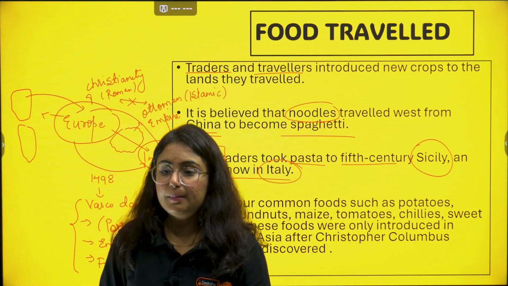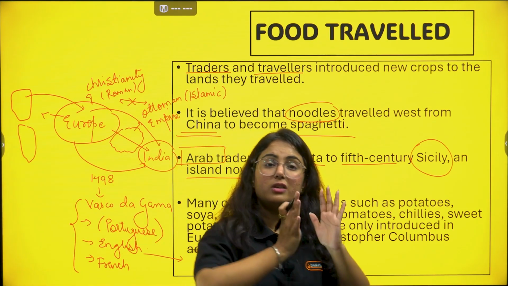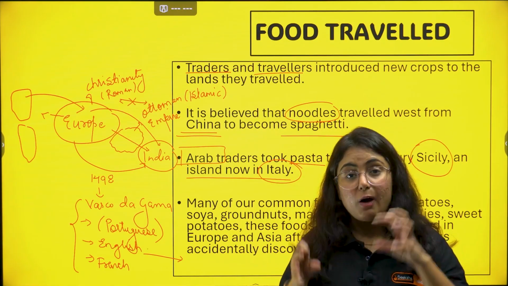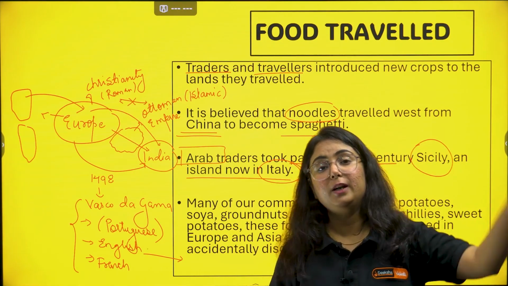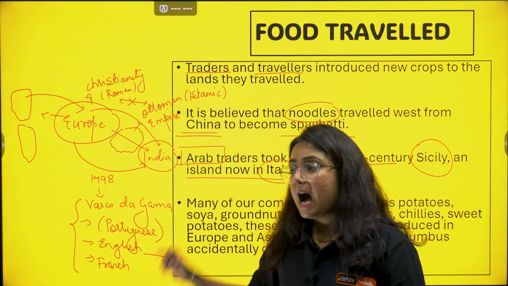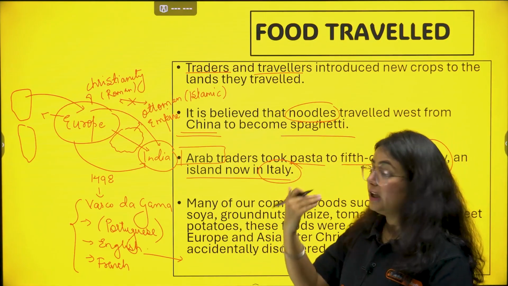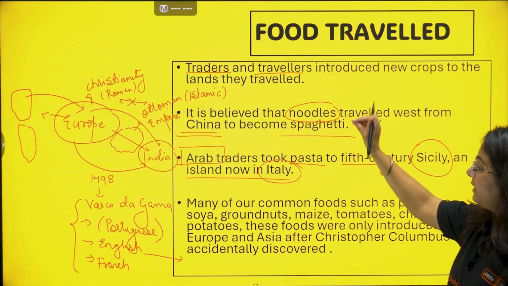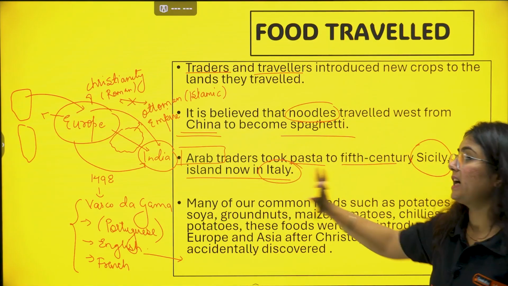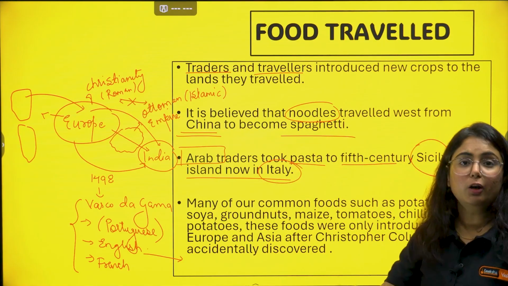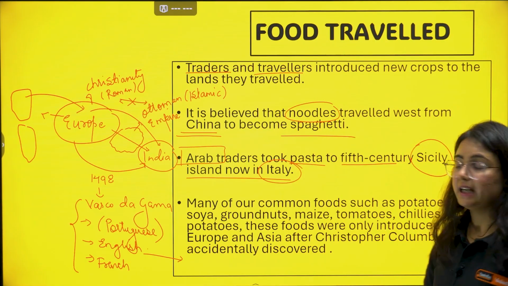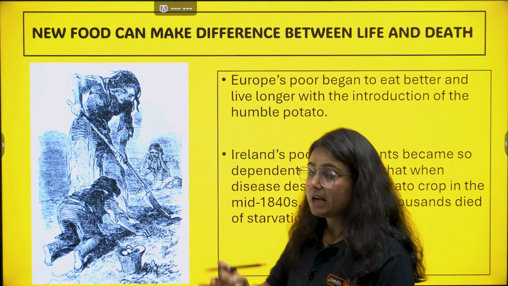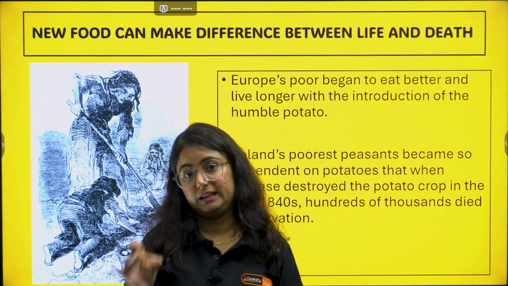So did you get the point? How food has been traveling since ages and how we got this food. However, the origin is quite different from what we think. Okay, again a very important question: along with trade and culture, how food traveled from one place to another. I think I have given you enough points to write the answer, and I hope that now you have understood each and everything in depth. Moving to the next topic, that new food can make the difference between life and death.